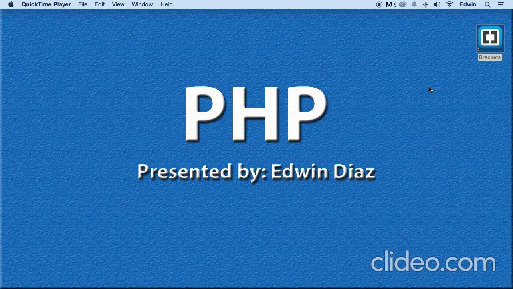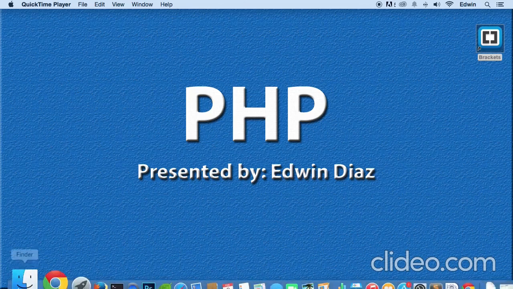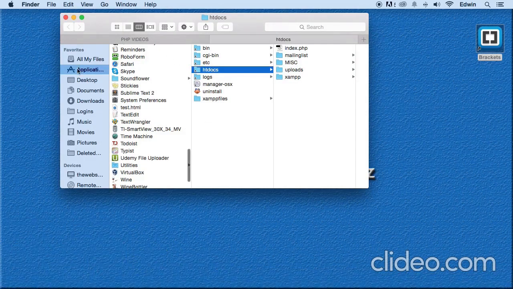Great. The time has come for us to start writing some PHP. All right. But before we do that, let's go to our root directory, make a shortcut and put it on our desktop because we need to put files there all the time. And I don't want to be traveling from applications or programs, whatever operating system you are on. I don't want to be traveling a long way to find this folder. We've got to find this folder right now.